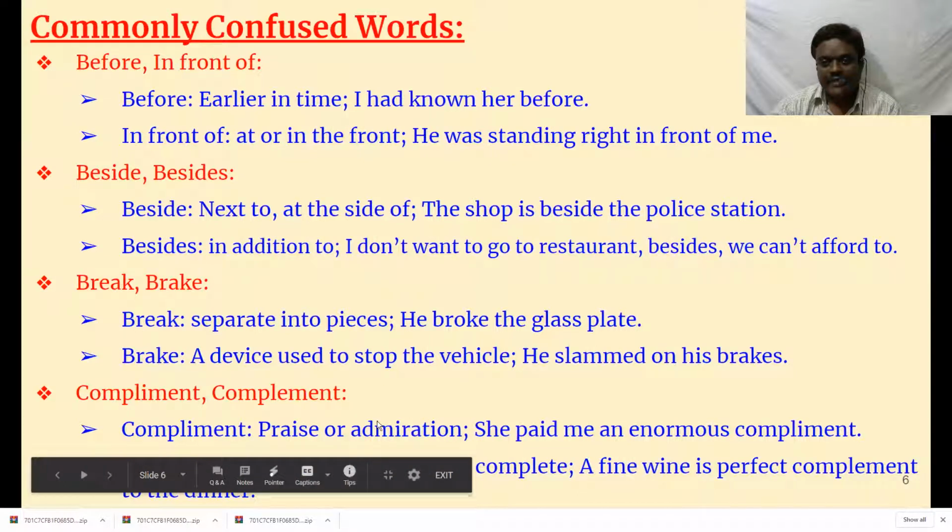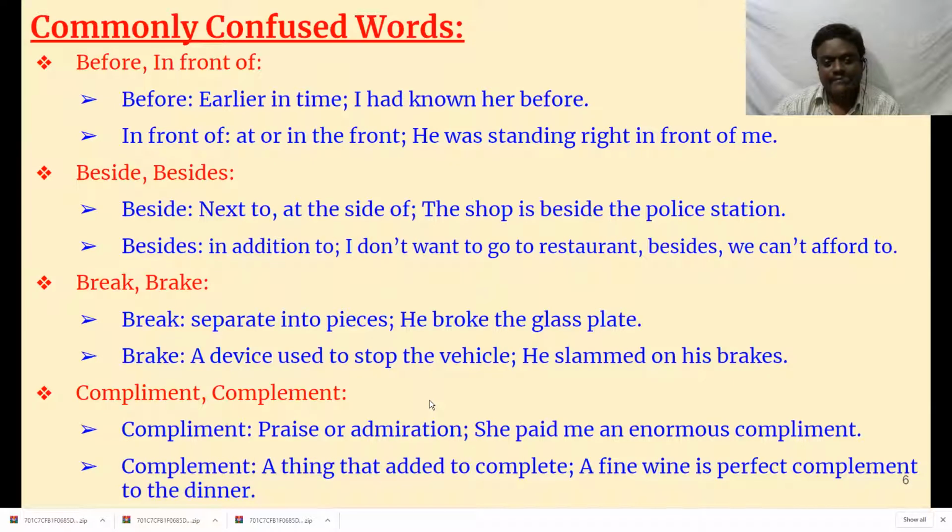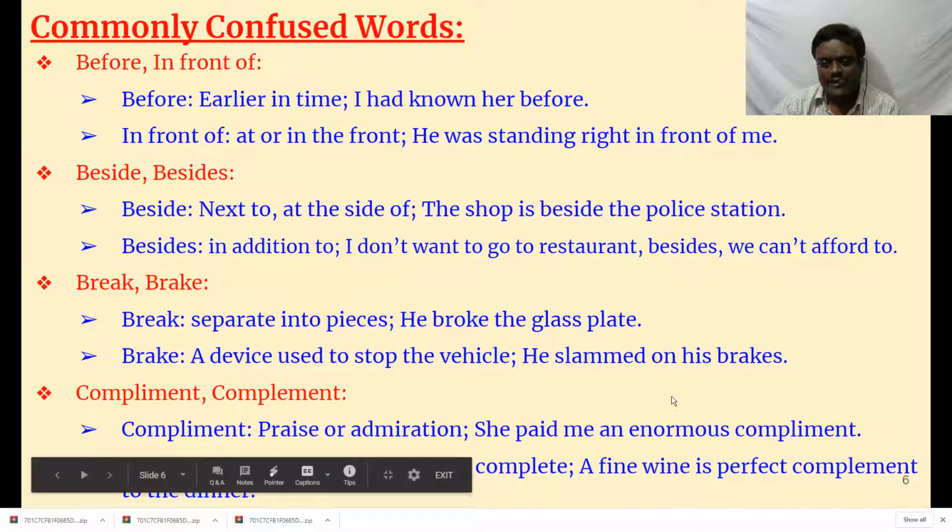Complement, compliment. They sound the same, like break, brake, but they have totally different meanings. Compliment, with an I, means praise or admiration. She paid me an enormous compliment. Praise. Then how do you remember?